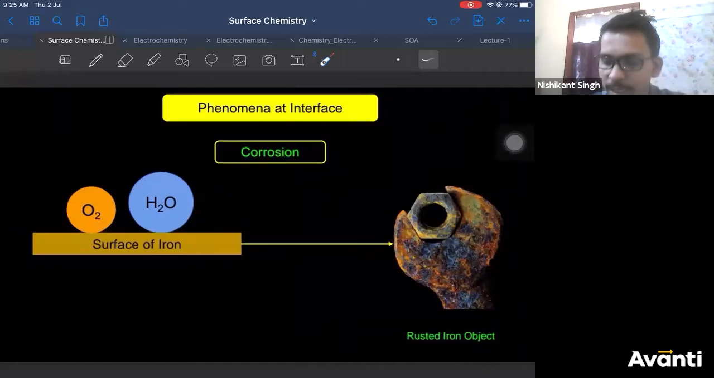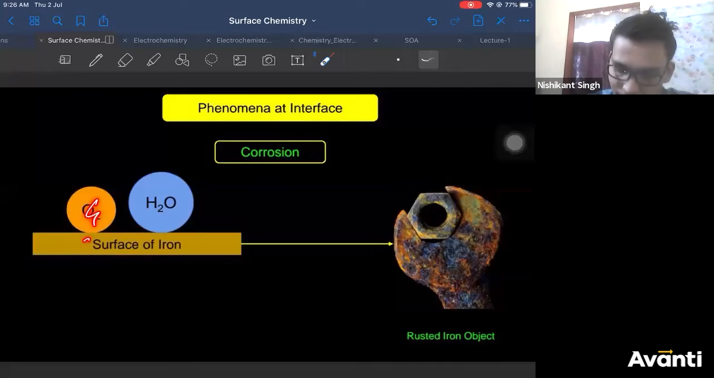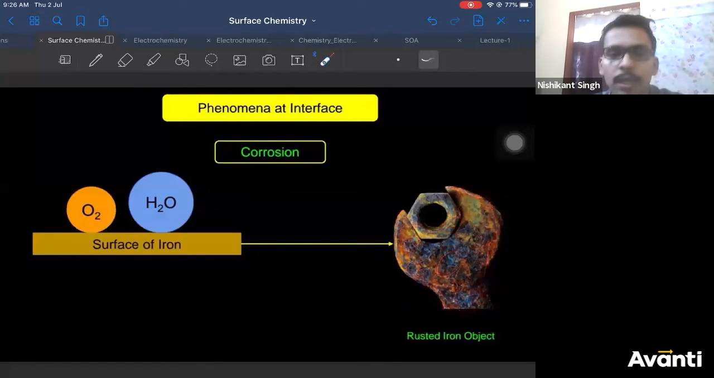Now some more examples: corrosion. Corrosion phenomena also occur at an interface. If you take O2 molecules and water molecules, they come and get adsorbed on the surface of iron. There is a gas, there is a solid. So this rusting occurs at the interface between a gas and a solid. You can see the rusting occurs at this gas-solid interface, right?